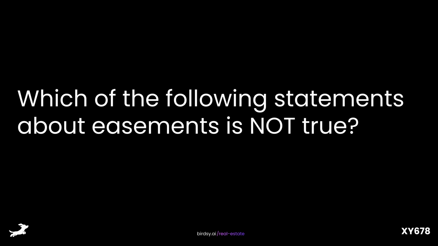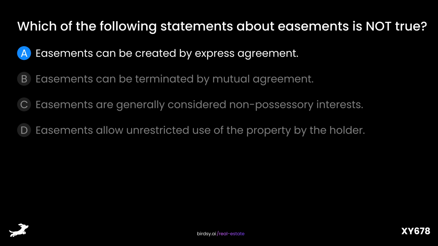Which of the following statements about easements is not true? Is it A, easements can be created by express agreement, B, easements can be terminated by mutual agreement, C, easements are generally considered non-possessory interests, or D, easements allow unrestricted use of the property by the holder.